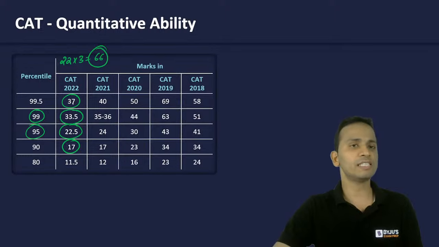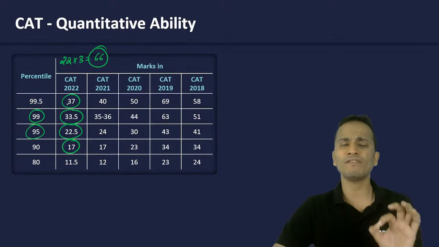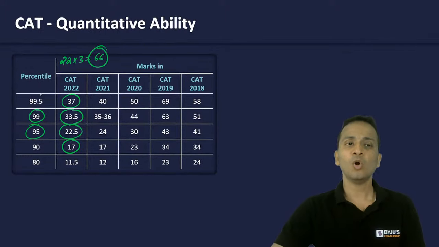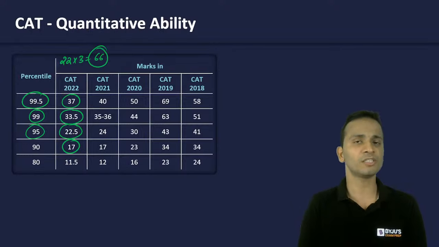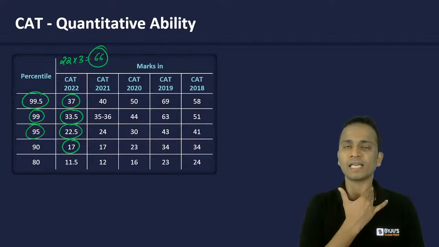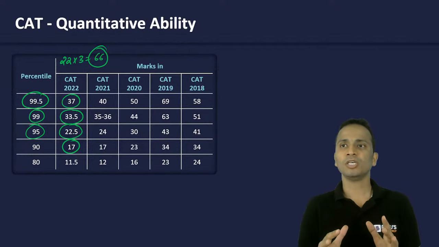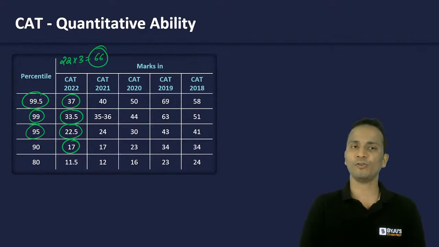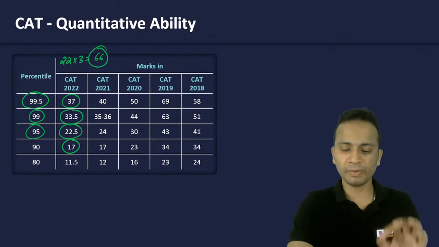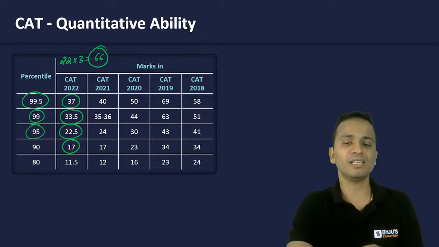And at a score of 37, that means effectively 12 or 13 questions correct, will fetch you 99.5 percentile. That means you'll be among the top 0.5% of students in the QA section. Why I'm telling you all this again and again is because I want none of you to set a wrong target in front of you. Please do not be under any unnecessary pressure.